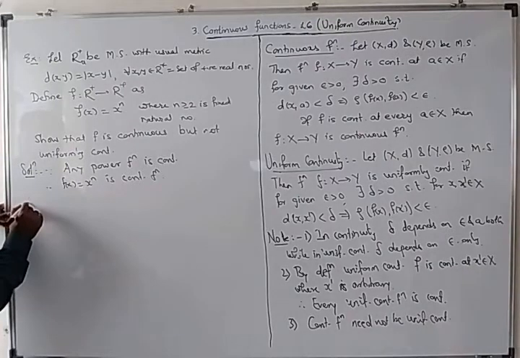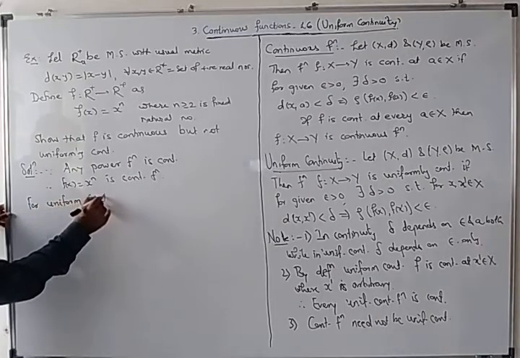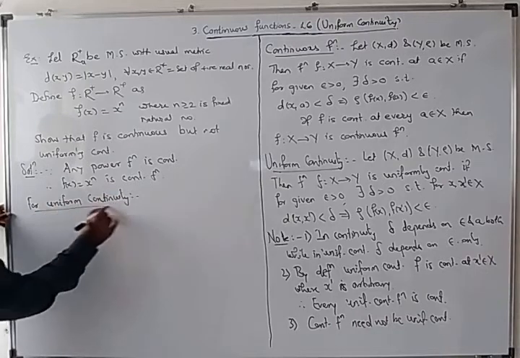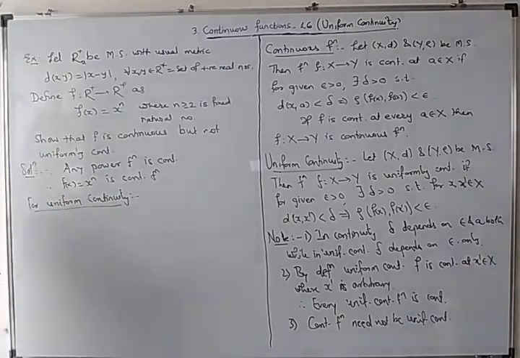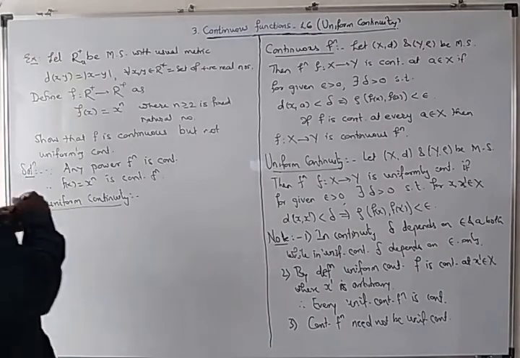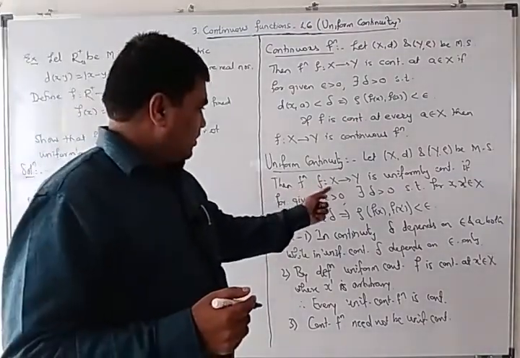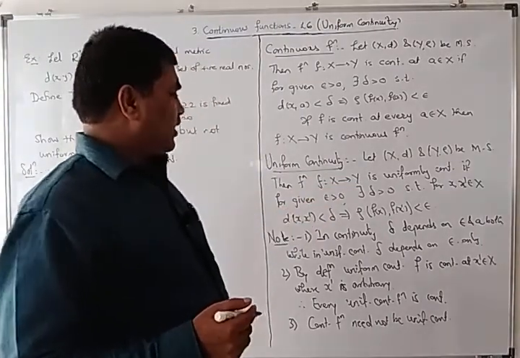For uniform continuity now. To show f is not uniformly continuous, what is the definition of uniform continuity? f is uniformly continuous if for given epsilon greater than 0.